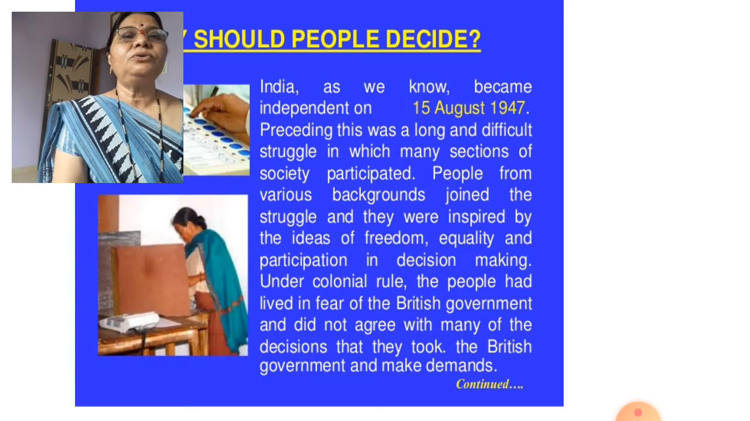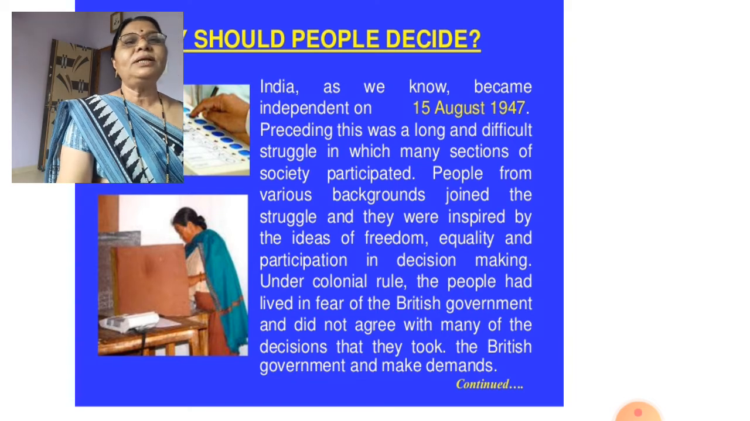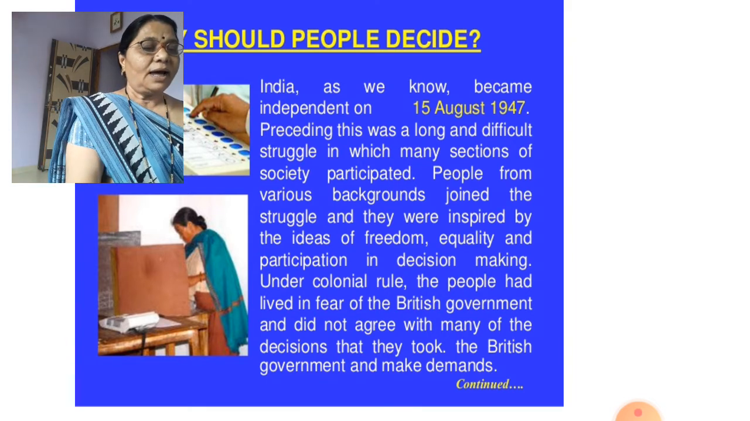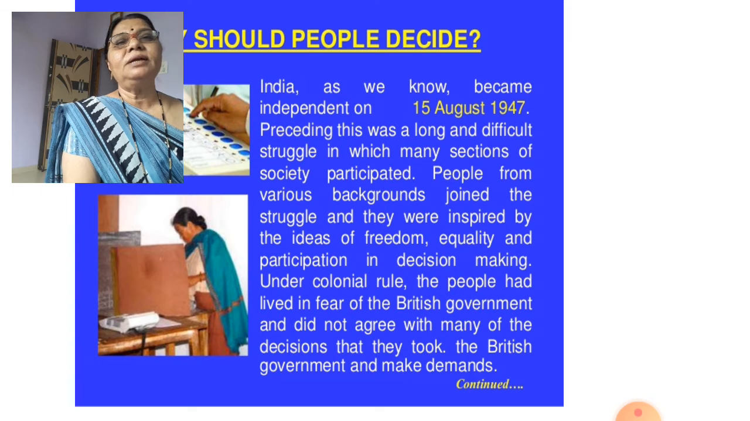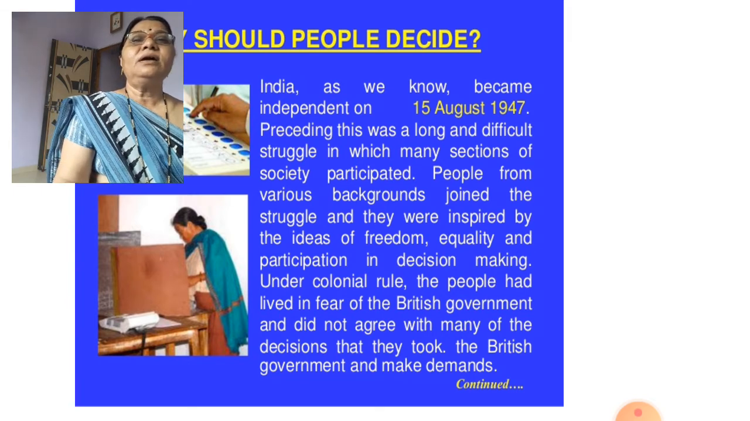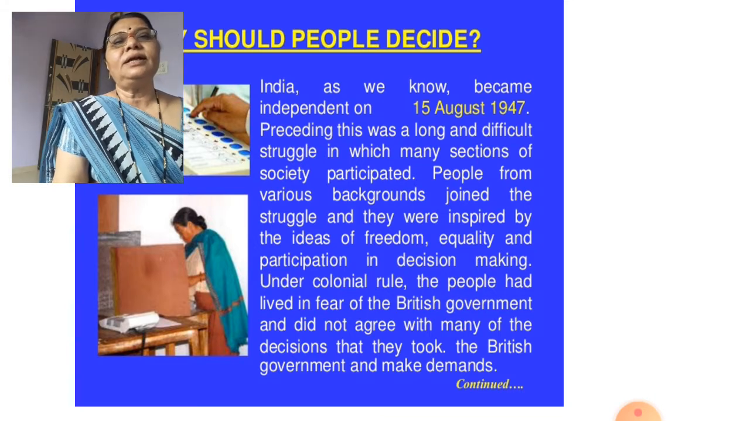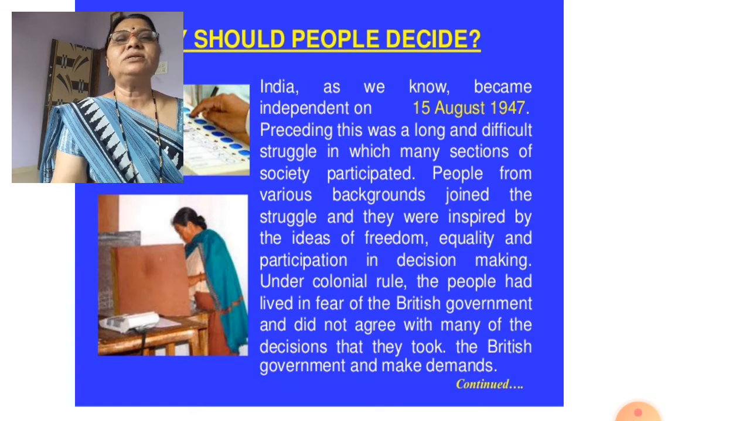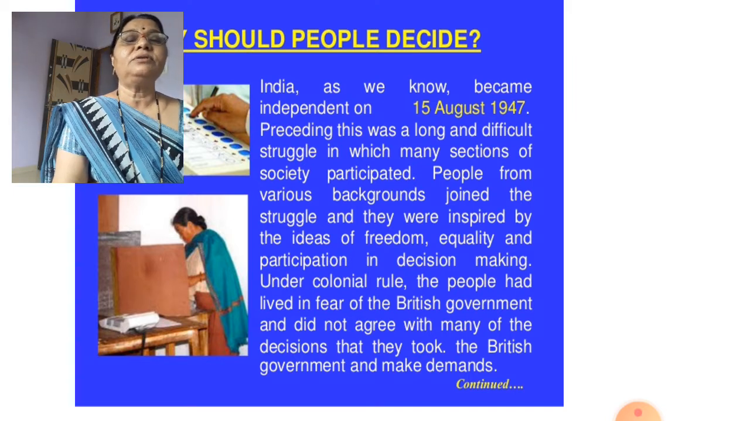Now, why should people decide? India, as we know, became independent on 15th August 1947. Before 15th August, what happened? Our freedom fighters and our social reformers were there. Those freedom fighters lost their lives. For what purpose? To get our freedom.